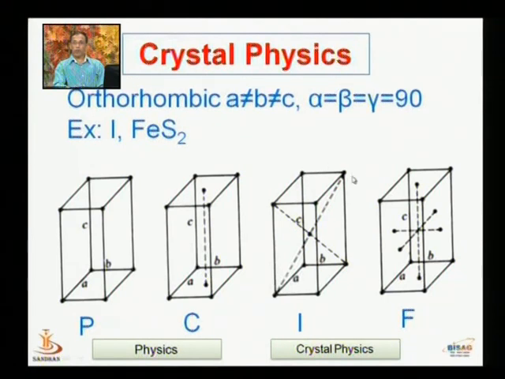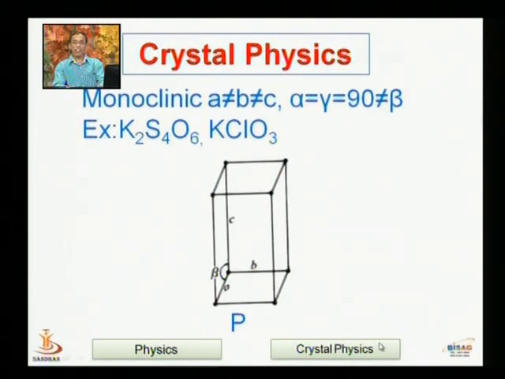Here, in addition to 8 corner points, there is one at the center of the cell, so it is body centered. And this one contains 8 corner points in addition to 6 face centered points, so it is a face centered lattice. So the orthorhombic system has 4 Bravais lattices. It is the highest among all 7.